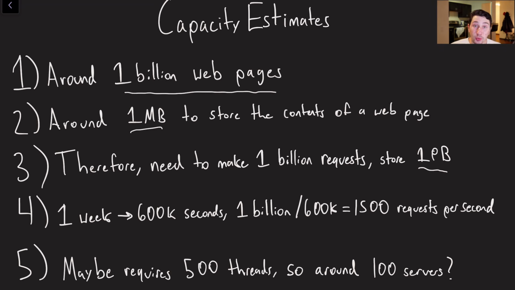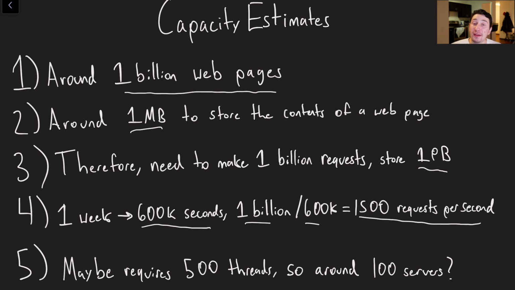Additionally, let's say we have a week to do this. That means we have around 600,000 seconds. And if we have 600,000 seconds, it means 1 billion requests divided by 600,000 seconds is about 1,500 requests per second. Now that is obviously a lot. I would say, in my personal experience, just using my own internet, it probably takes me about 1/3 of a second to load a web page. I think that's semi-reasonable.